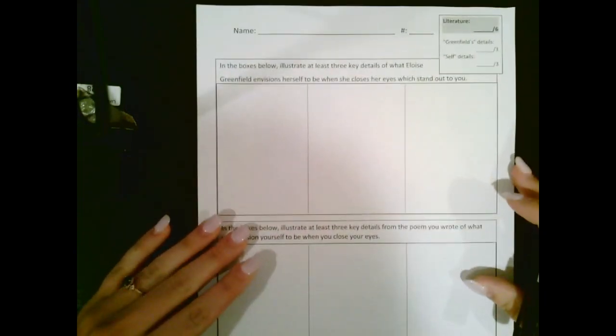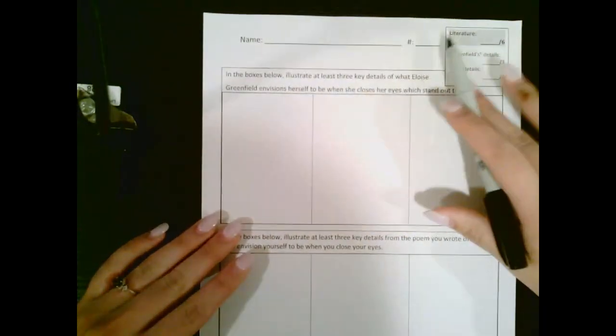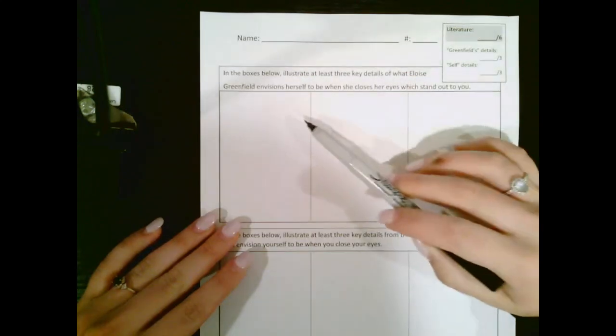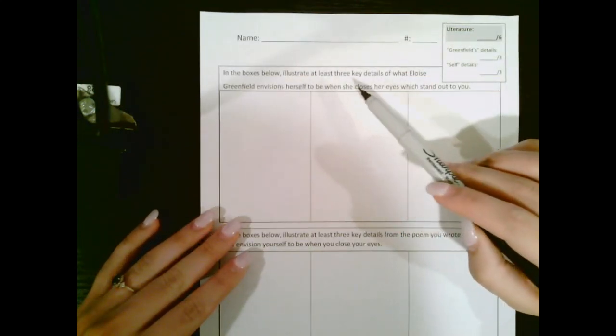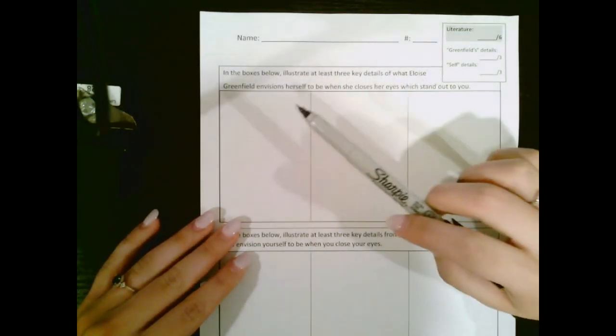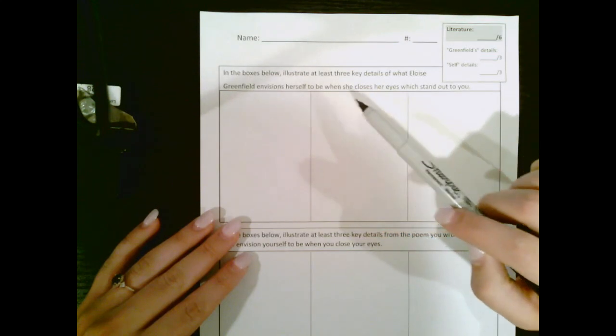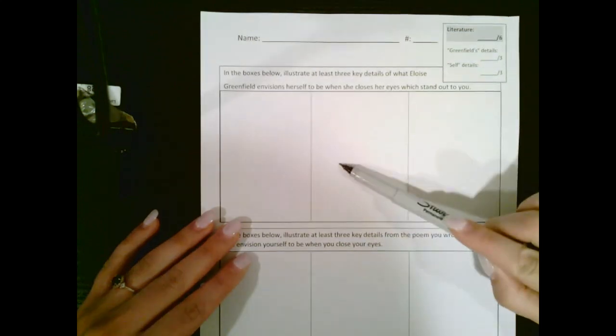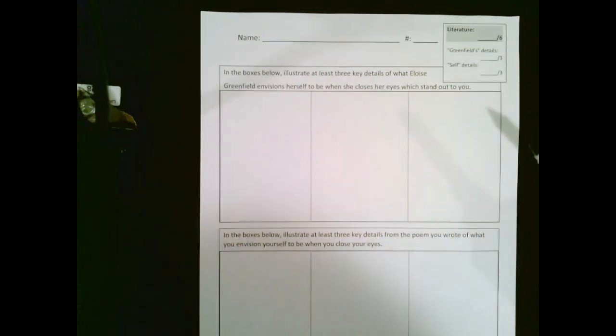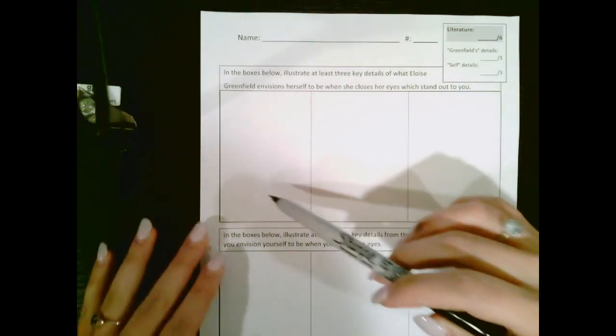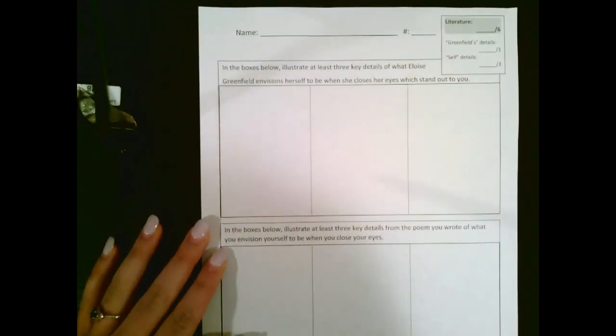Alright, so the next piece of paper you should be getting out is this one right here. Go ahead and put your name, first name, last name, and your number on it. It says in the boxes below, illustrate at least 3 key details of what Eloise Greenfield envisions herself to be when she closes her eyes, which stand out to you. So these are 3 things from the original poem that you're going to draw. She says, I'm a leaf turning red, so you could draw a leaf turning red in one of these boxes.